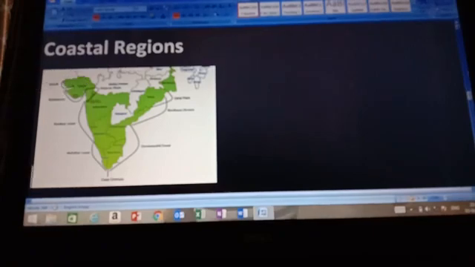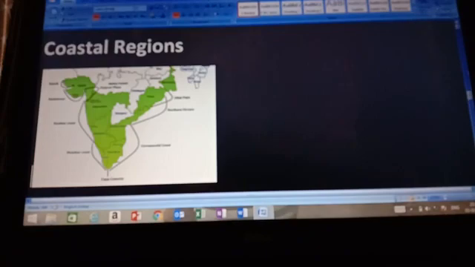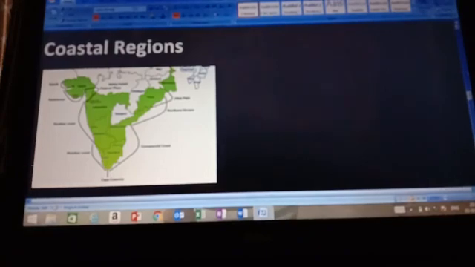Then the Kathiawar Peninsula is known as Saurashtra, to the south of Kutch, and it is also a level plain. Some hills are found here, like Mount Girnar. The coastal area is covered by wind-blown sand and it is formed by alluvial soil.